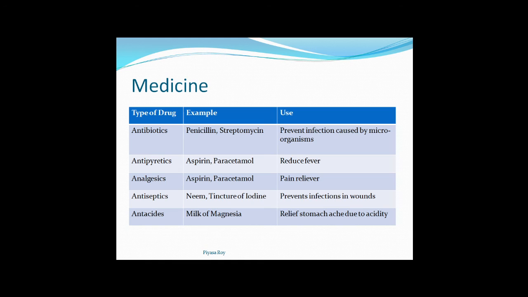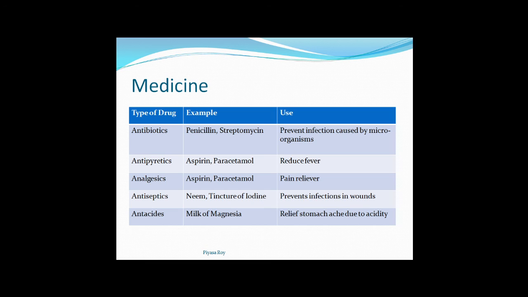Antiseptic prevents infection in wounds. It will not let the wound get septic, so that's why antiseptic. Anti is used in the negative sense. So antiseptic means it prevents infection in wounds. Examples of this kind of drug are neem, tincture of iodine, or you can write Mercurochrome also. This can also be used as an antiseptic.